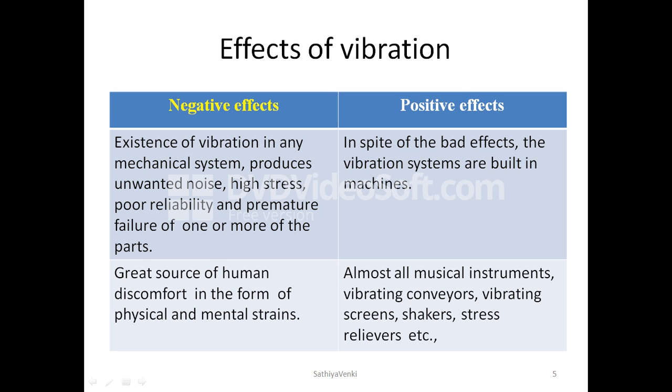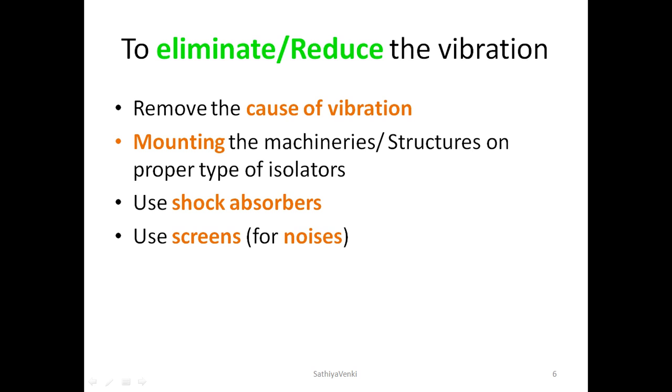It is not good for a system, so we have to eliminate or reduce the vibration. How can we reduce or eliminate it? There are many ways. First, remove the cause of vibration. Find out how the vibration is created; if we find the reason, it will be easy to eliminate or reduce it. Proper mounting, proper cushioning, and proper seating furnished for the machinery or structures will be a great vibration reduction.